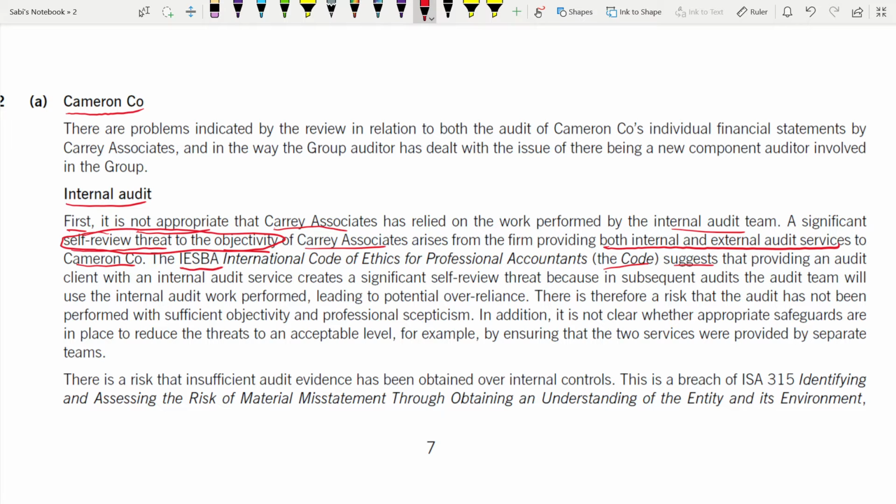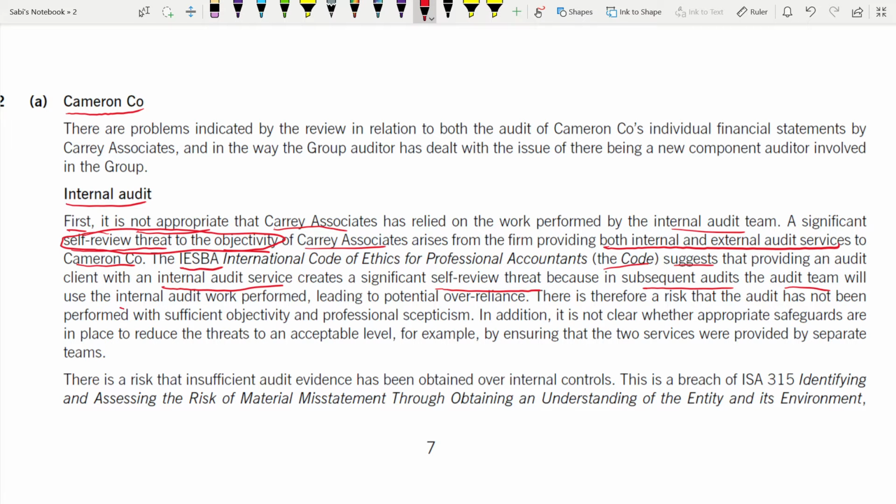What the code says. So the code suggests that providing an audit client with an internal audit service creates a significant self-review threat because in subsequent audits the audit team will use the internal audit work performed. So when you are doing the subsequent audits, what happens?